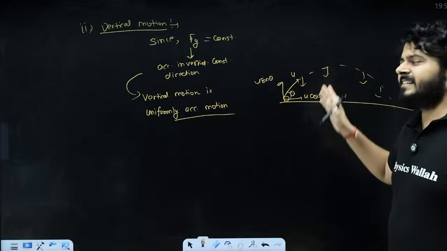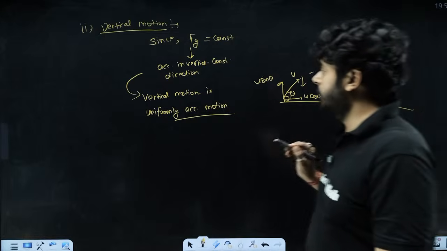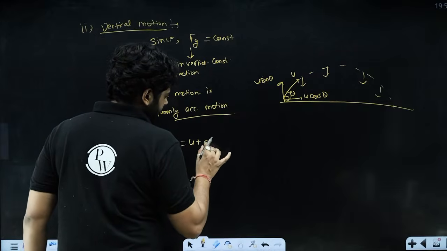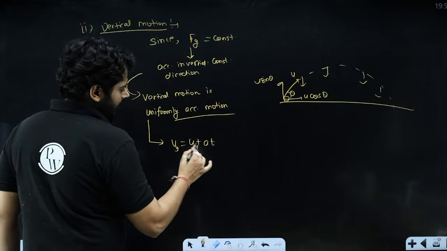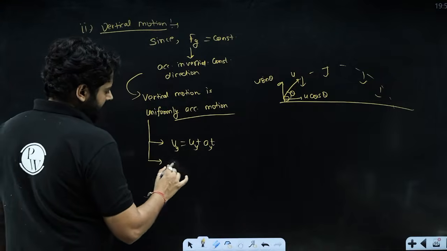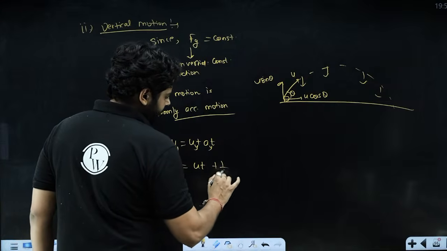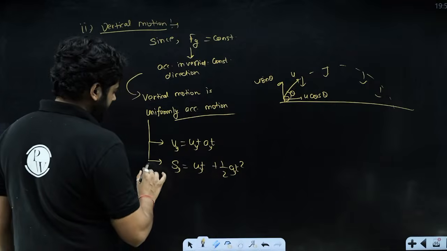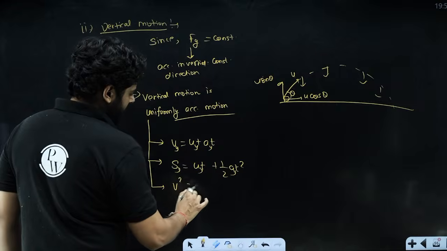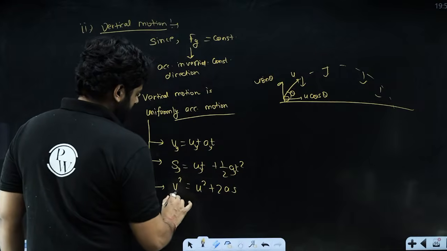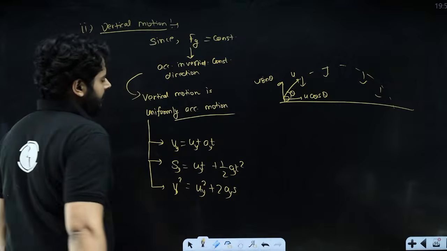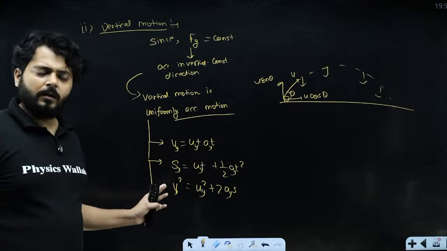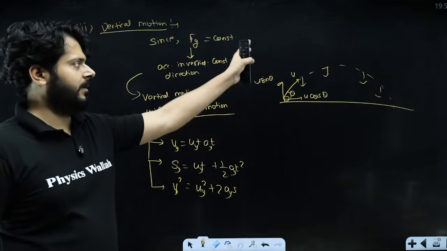Okay. And since it is uniformly accelerated motion, we can apply the three equations of motion in this. v is u plus at, right? Here all elements are in the y direction, the vertical direction. s is ut plus half at square: displacement in y direction, initial velocity in y direction and acceleration in y direction, right? And v square is u square plus 2as, and again, everything is in the y direction, right? So in the vertical direction, since the motion is uniformly accelerated, the equations of uniformly accelerated motion are applicable.